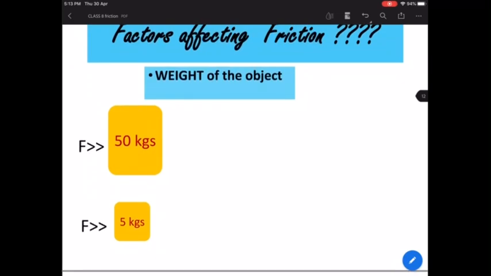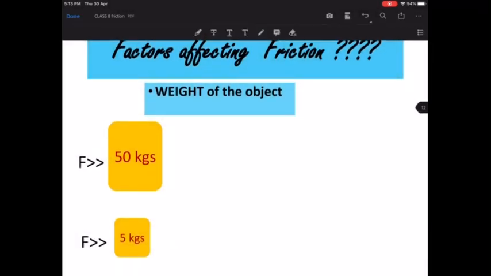Now, another factor which will decide the friction is your weight. So suppose there's a truck which is standing, let's say a 50 kg truck, and another small object, let's say a 5 kg object. Which one of the objects do you think you will be able to move quickly, move fast?